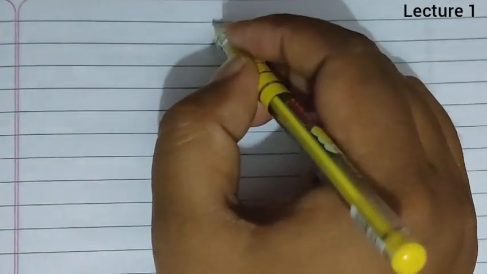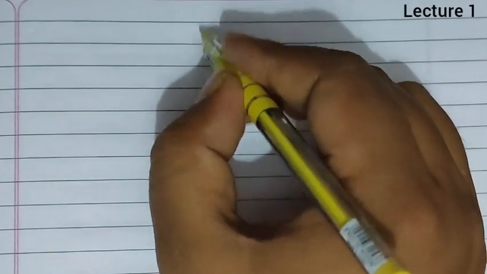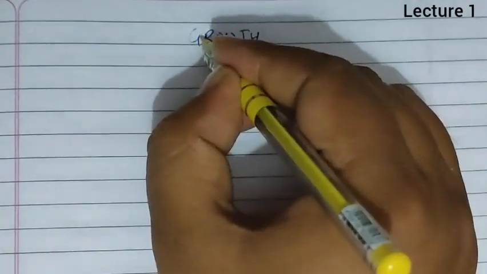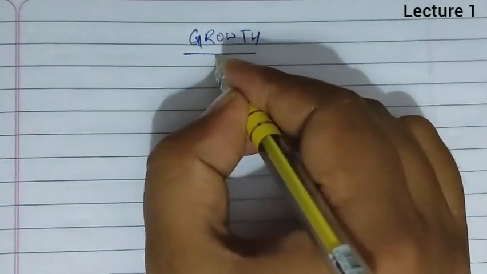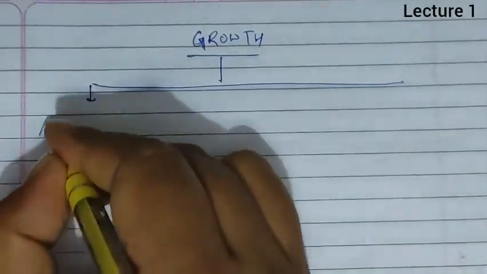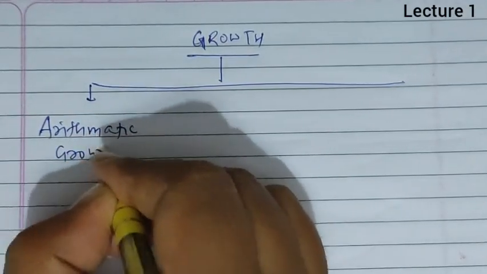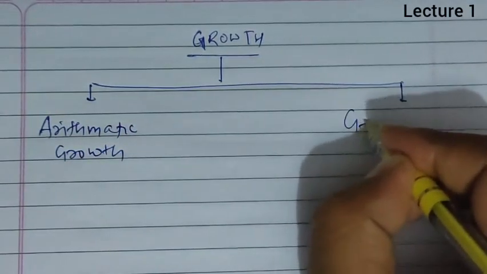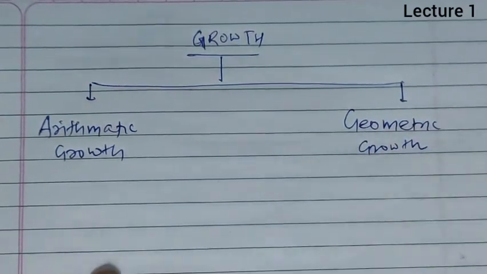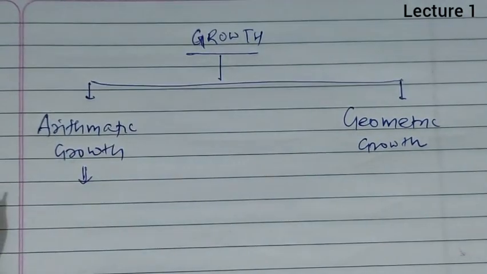So if a cell is growing in these phases and it is dividing or becoming mature, then we have to understand two types of growth in case of plants, and these two types of growth are arithmetic growth and geometric growth. After studying this growth, we are going to discuss the growth rate. First we should understand what arithmetic growth is.